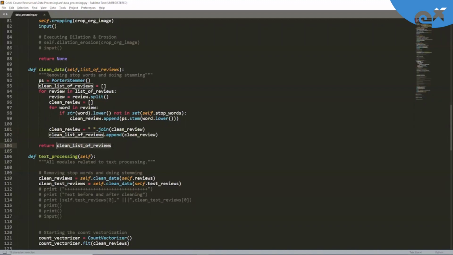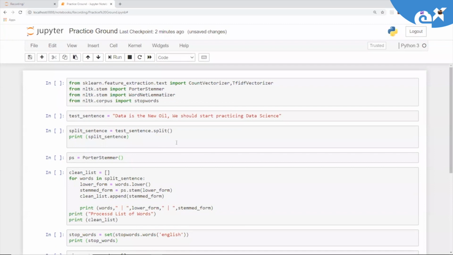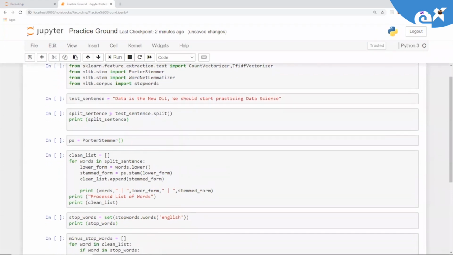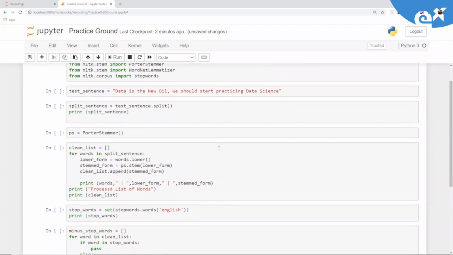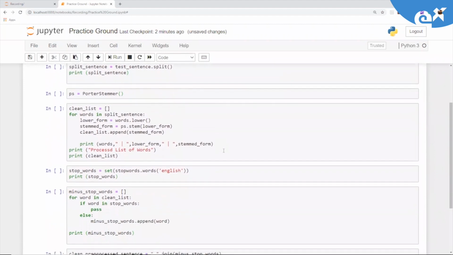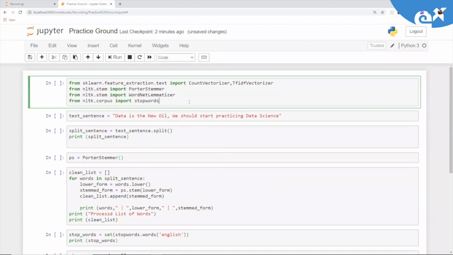So if we summarize, what are the different pre-processing steps which we are applying? We are applying lowercase, then we are checking if a word is part of stop words, we are discarding it, and we are also applying stemming on top of it. As of now we have discussed split function, stemming, removing stop words and lowercase. So let's try to understand that.